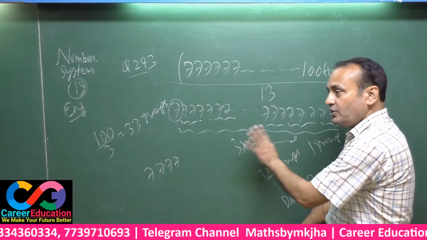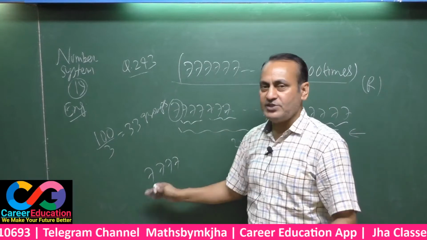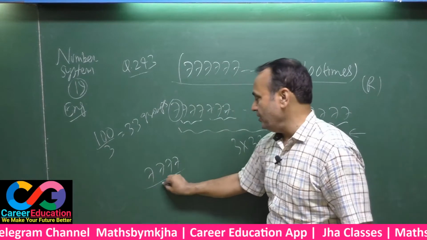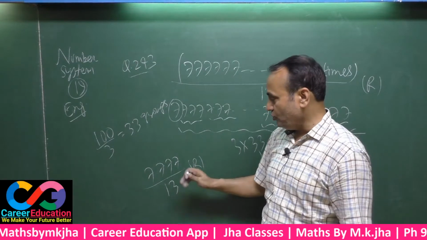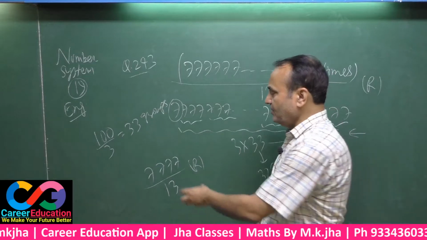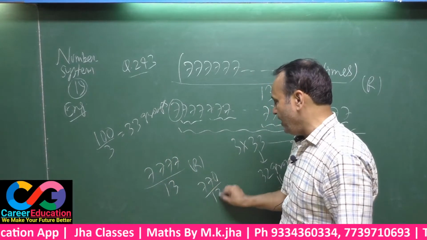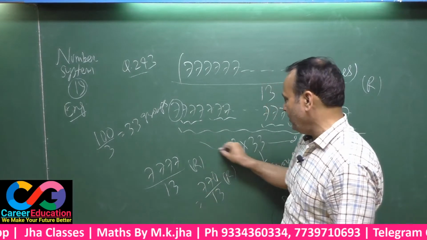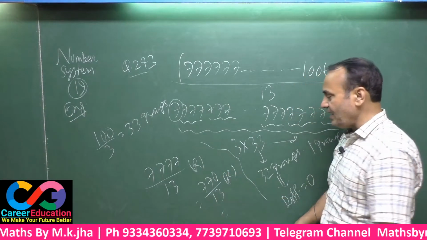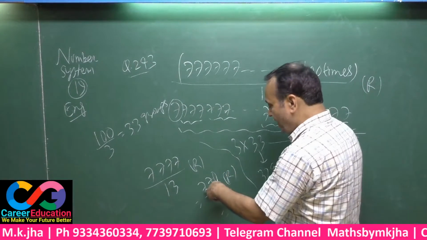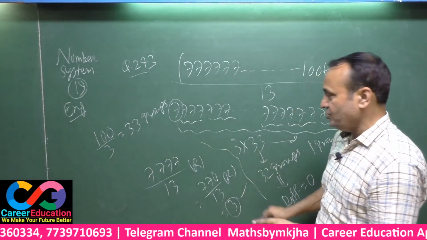32 into 3, 96 terms gone, then 4 terms, that means 100 terms. Now you have to divide this only and get the remainder. That means 777 minus 7 is 770, be divided by 13 and get the remainder. Now the answer is coming to you. 13 5s are 65, 120 remaining, 13 9s are 117, and 3 is your final answer.